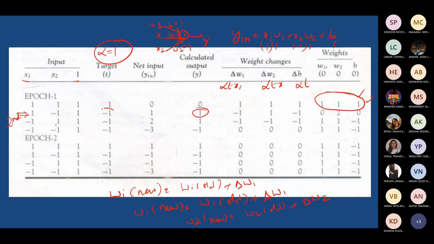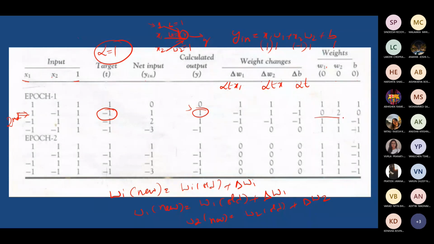Whereas if you compare it with the desired one, which is -1, it is not matching. y is not equal to t. That is true, y is not equal to t. Right? So what you have to do is update the weight. Find delta W1, delta W2, delta B, and using that you calculate what W1, W2, B are.